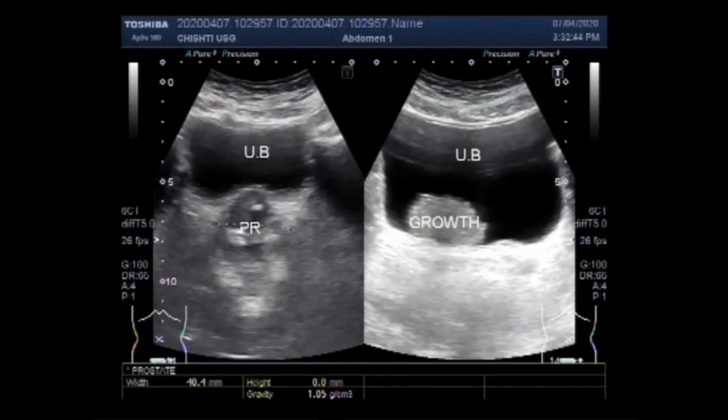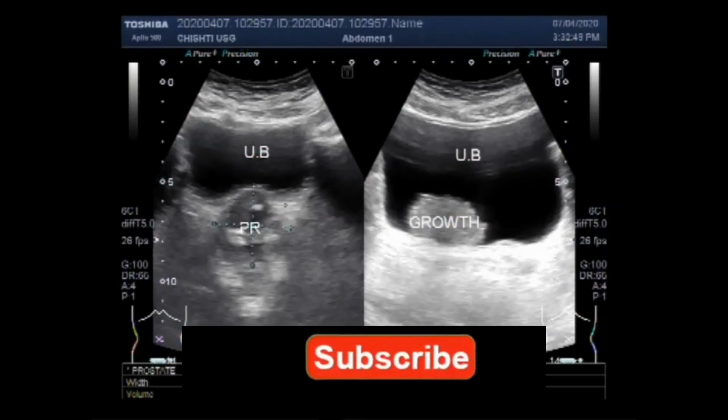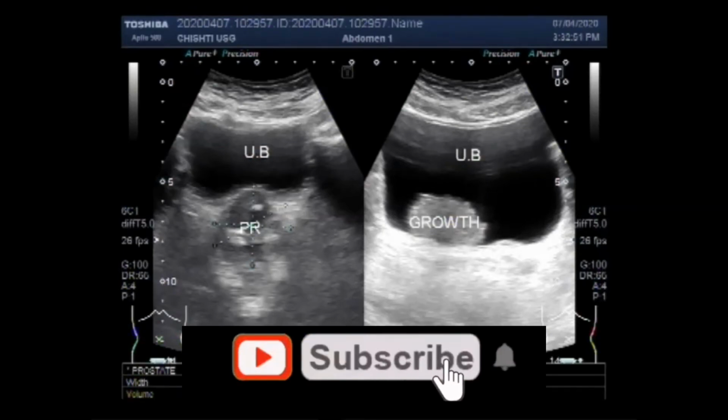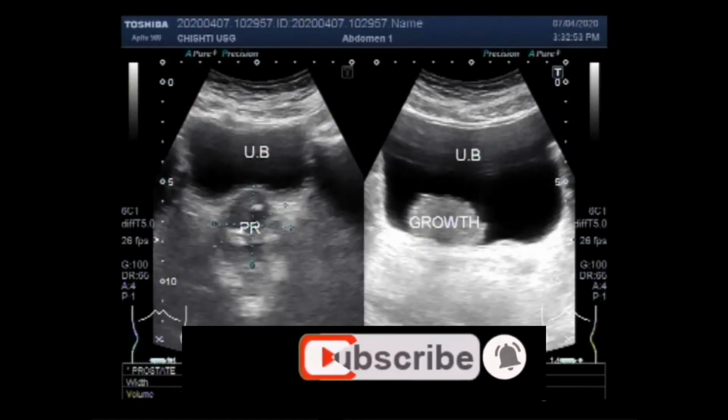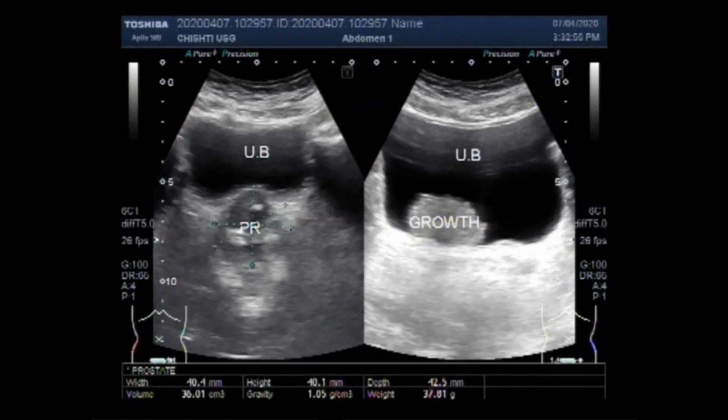Bladder tumors are abnormal growths. If the tumor is benign, it is non-cancerous and would not spread to other parts of the body.